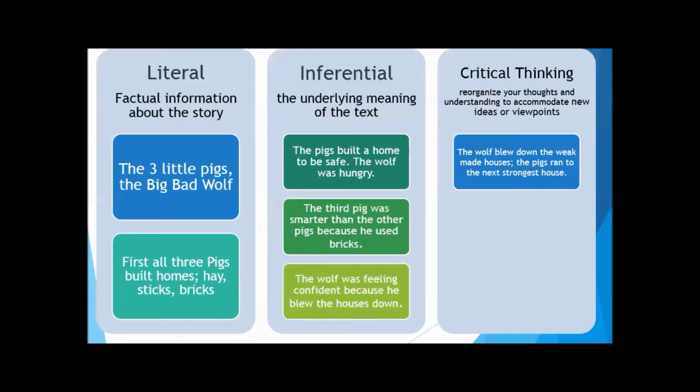So for critical thinking, let's think about the problem and solution. The wolf was blowing down each of the houses, so the pigs ran to the next strongest house. The problem was that the wolf was blowing them down. The solution, they ran to the next strongest house. That's one of them. You can think of several of them. Now let's think about how this relates to the world around us. Like, what lesson are you learning? Well, you have the lesson of sticking together is safer.